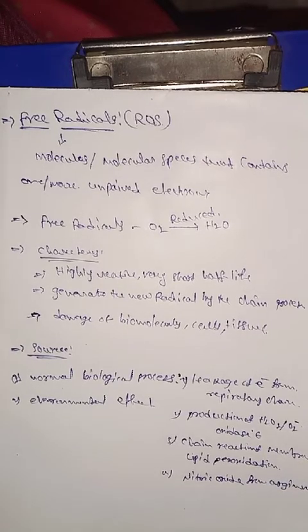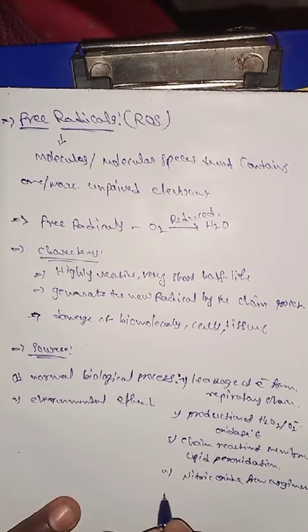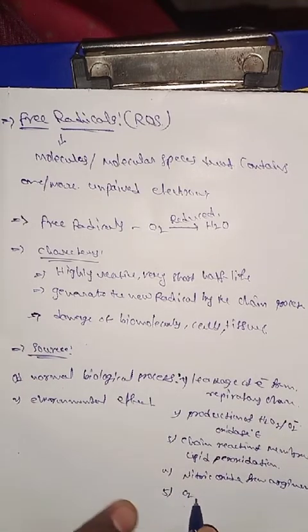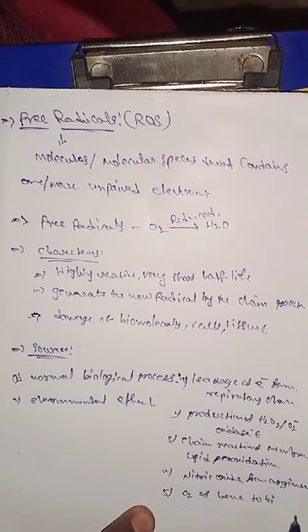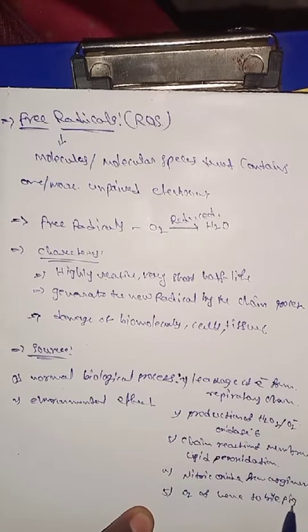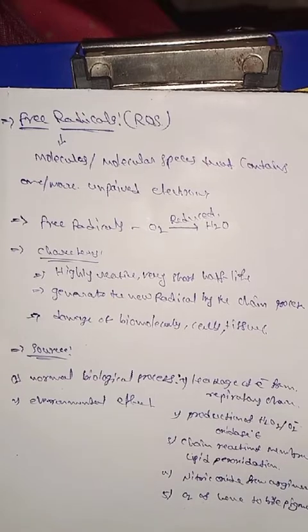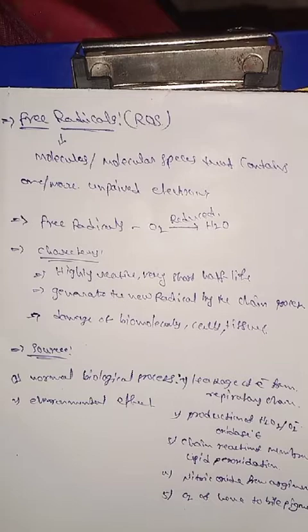The next one is the oxidation of heme to bile pigment. So these are the normal biological process sources.